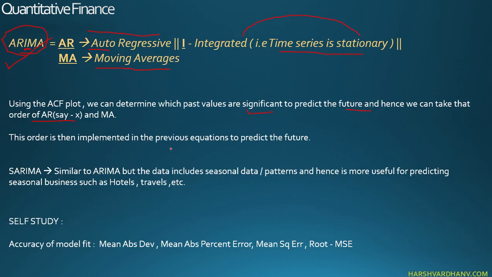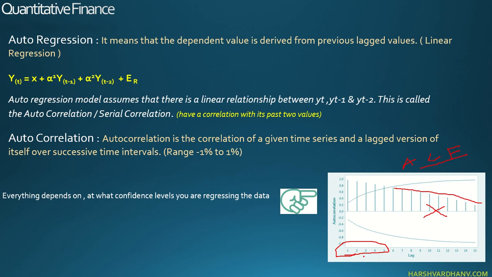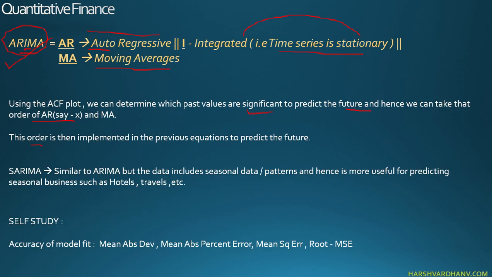This order is then implemented in the previous equations to predict the future. What is order over here? Order over here is basically the lag. So I am going up till the fifth lag, so this will be up to the fifth order. So this was more of an ARIMA, right?